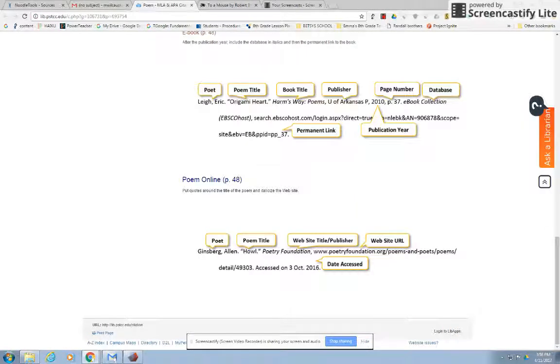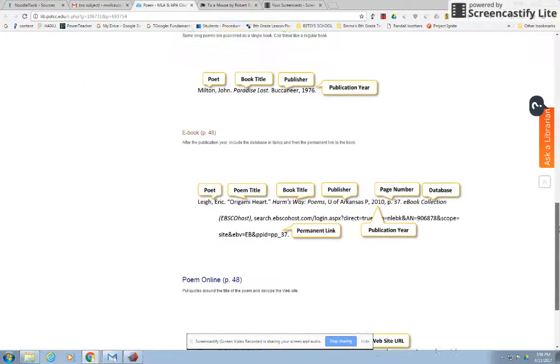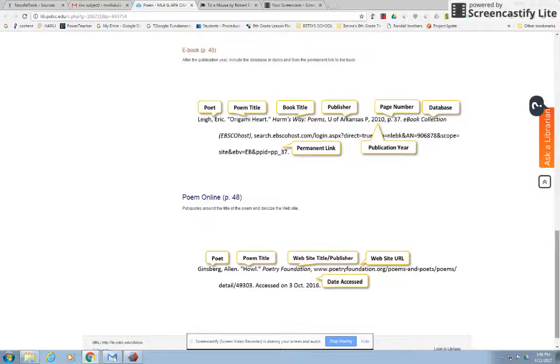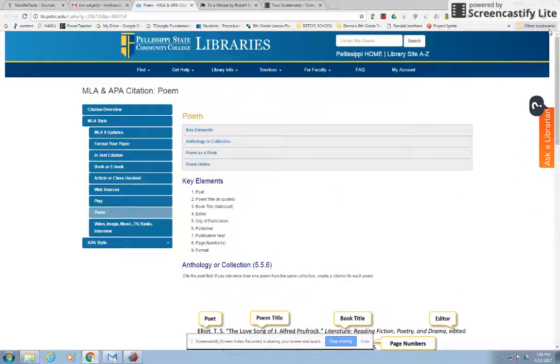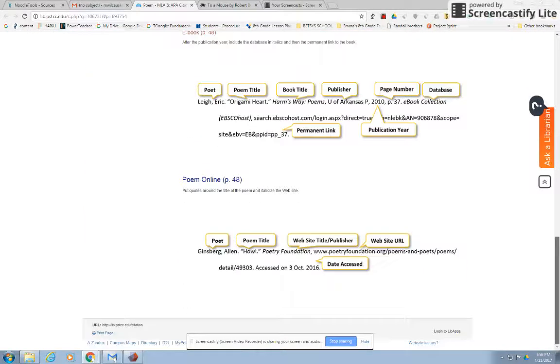I started by Googling how to cite a poem from a website, and I actually said specifically Poetry Foundation. I was looking to see if anybody had addressed this somewhere, and I found this university, Pellissippi State. I have no idea where Pellissippi State is. And they've actually used it as an example. Same website. And so I use this as my model.